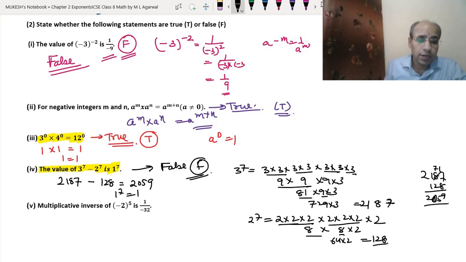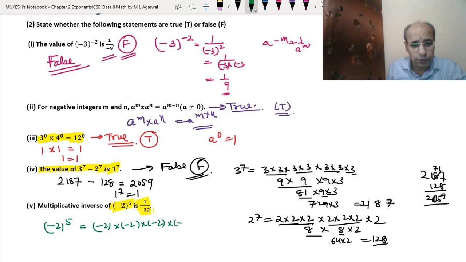Okay. Now again we have to check that the multiplicative inverse of minus 2 to the power 5 is 1 upon minus 32. Now we can check this in the same way that we did in the earlier question. So find the value of minus 2 to the power 5, which will be equal to minus 2 into minus 2 into minus 2 into minus 2 into minus 2. So minus 2 into minus 2 is 4.